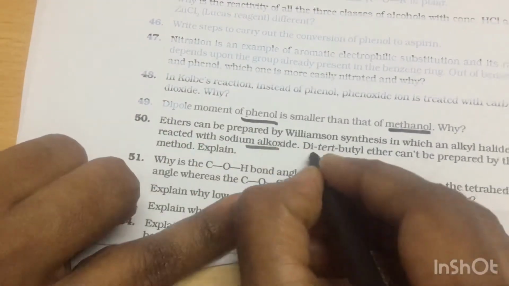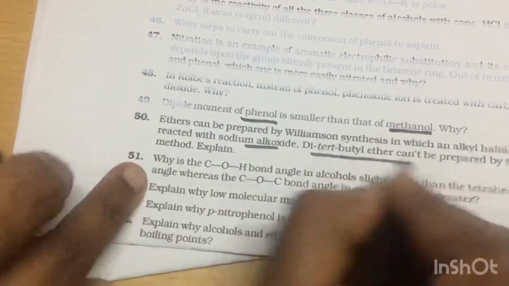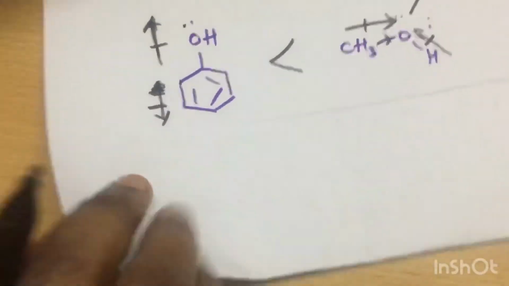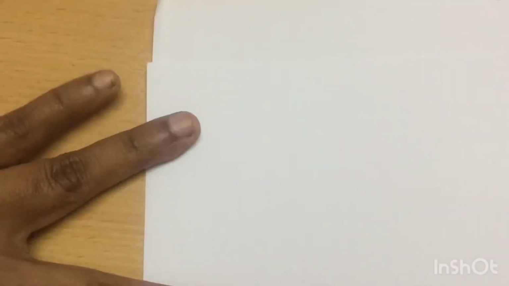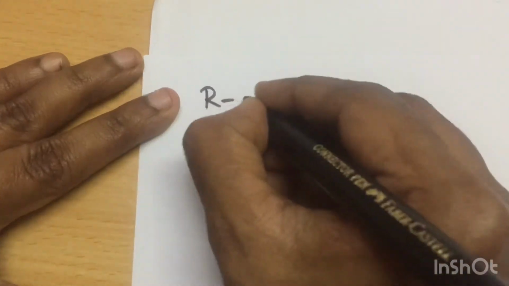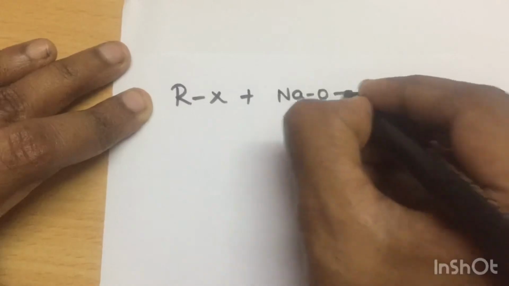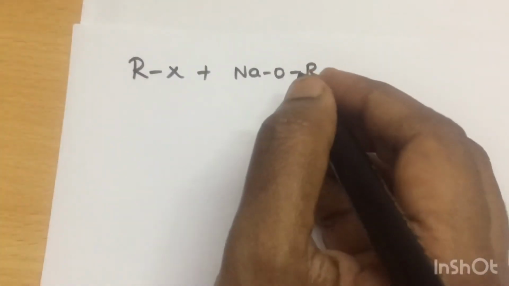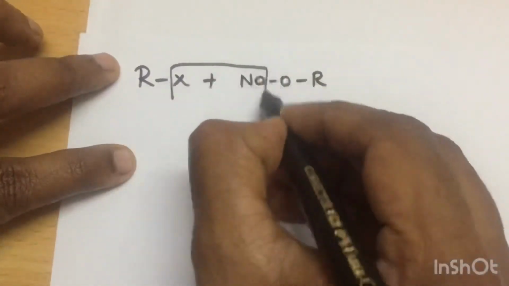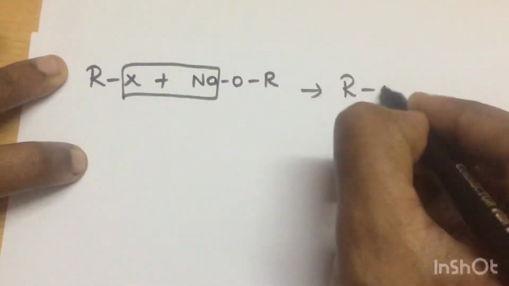And ethers can be prepared by Williamson ether synthesis, in which an alkyl halide is reacted with sodium alkoxide, but you cannot prepare di-tertiary butyl ether by this method. Why are they asking this? This is a very beautiful question. Usually, what is Williamson ether synthesis? You will take RX, then you have to treat it with sodium alkoxide. So this reaction takes place and you prepare the ether.